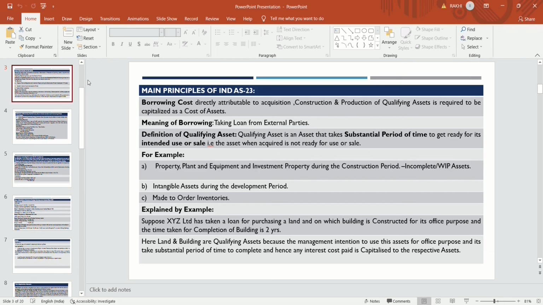Here land and building are qualifying asset because the management intention is to use this asset for office purpose, and it takes substantial period of time to complete that asset, and hence any interest cost the company has to pay on that loan is to be capitalized to the respective asset. So this is the concept, the basic concept, basic principle of this standard.